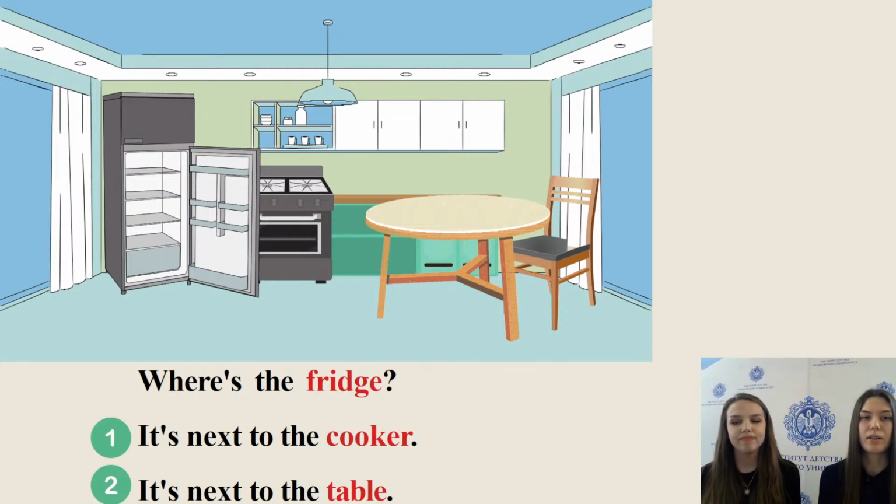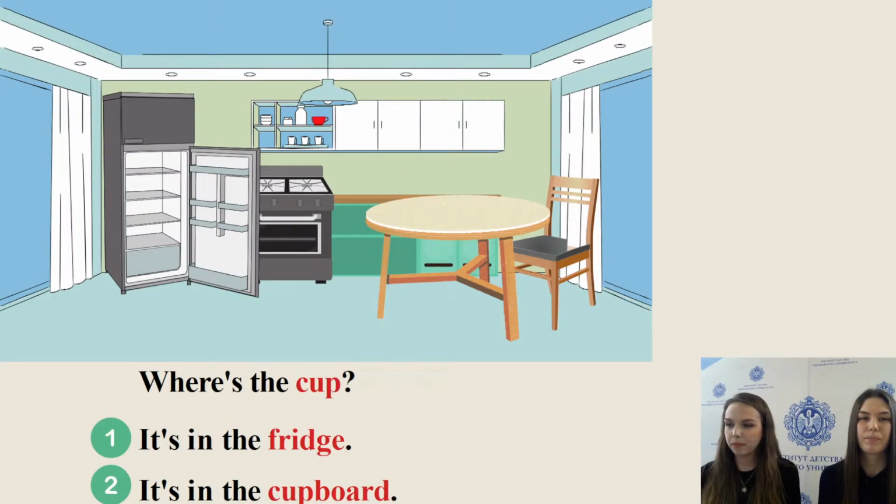Number 1, it's next to the cooker, or number 2, it's next to the table. Please write the correct number in the chat. You are correct. Number 1, it's next to the cooker.